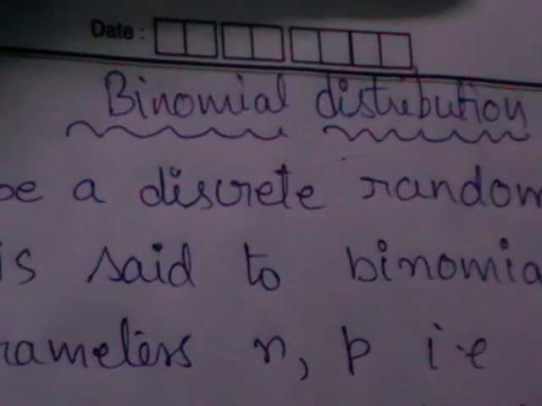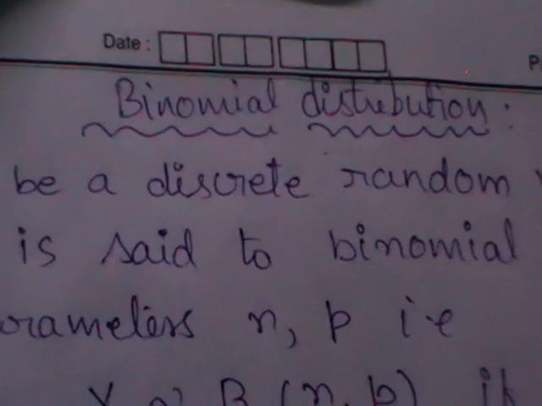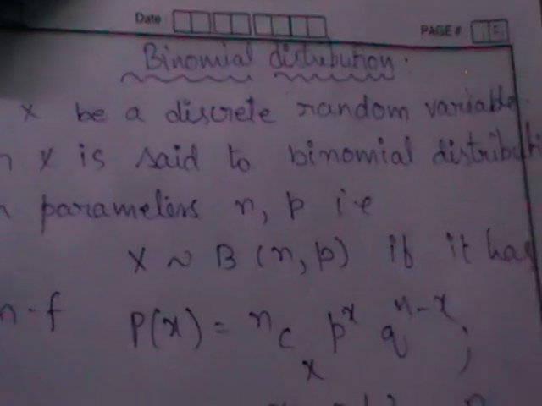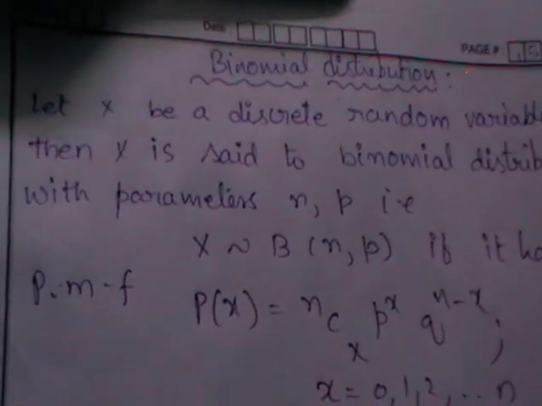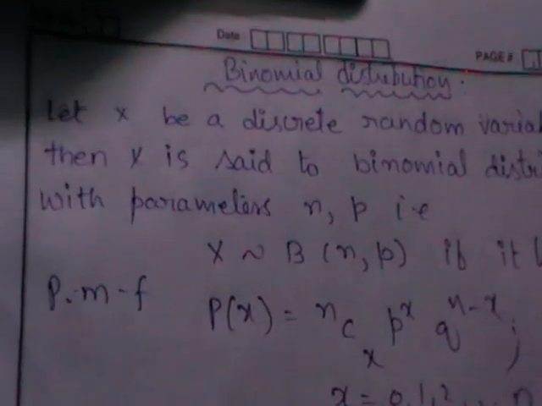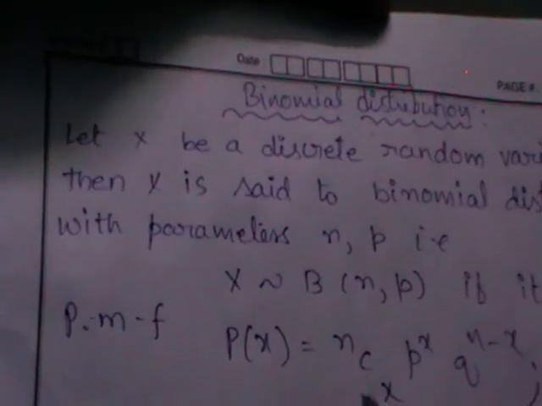The next discrete distribution we are going to start is the binomial distribution. It is also one of the discrete distributions. As you know, a discrete random variable should have a PMF. So let us consider a variable X which is discrete in nature.